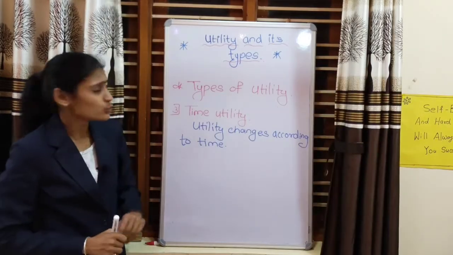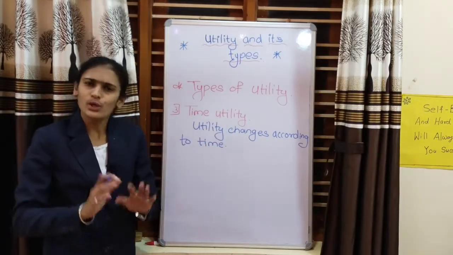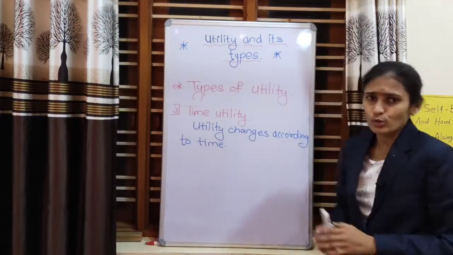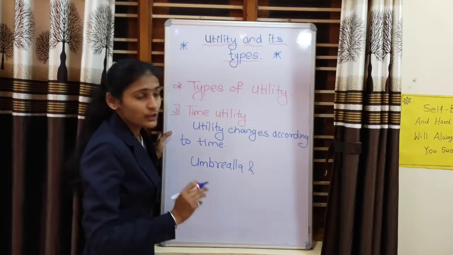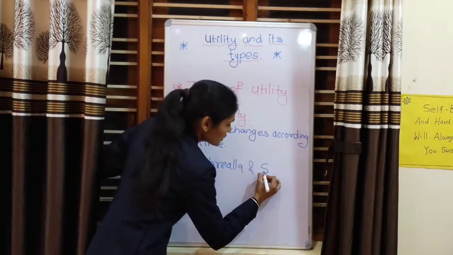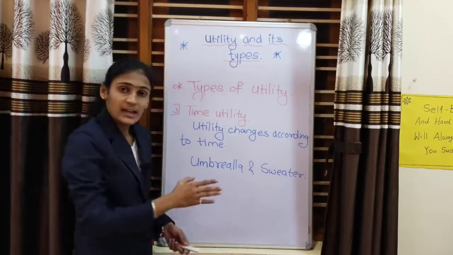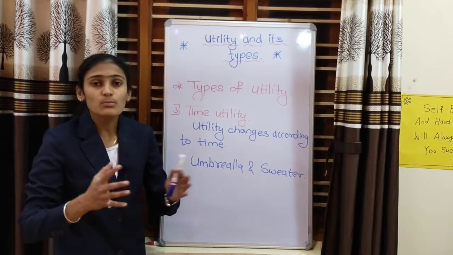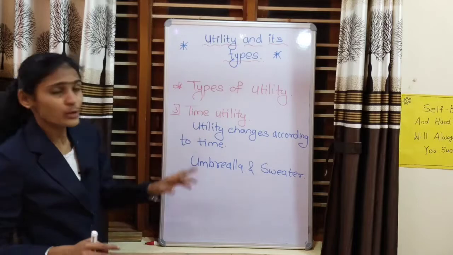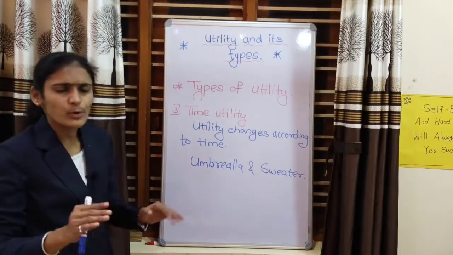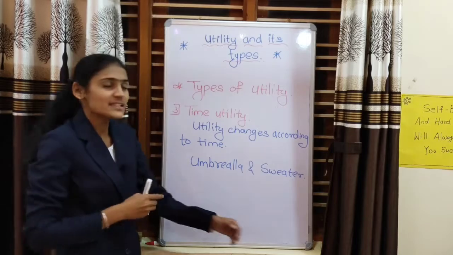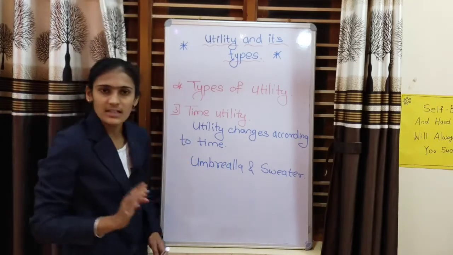The third type of utility is time utility. The utility of a commodity or a product changes according to the time. For example, if we take an umbrella and a sweater, the utility of an umbrella is more in the rainy season, whereas the utility of a sweater is more in the winter season. Hence time utility means the utility of every product changes according to the time. It doesn't remain the same, it changes according to the time. Hence it is known as time utility.